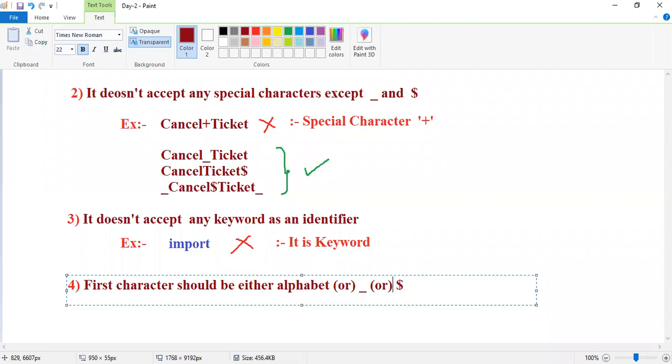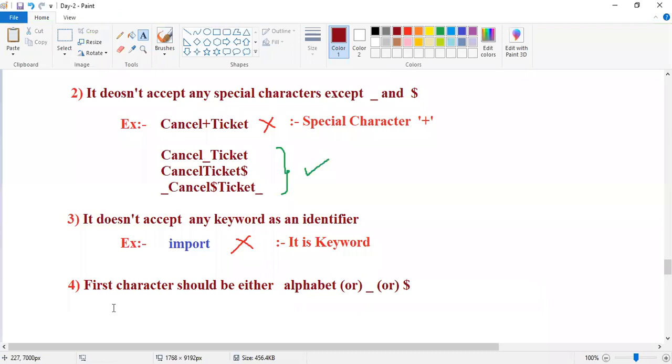Remember, guys, the first character should be one of these. It may be an alphabet, an underscore, or a dollar. Except these, if the first character is a number, it is not accepted. Any other symbols are not accepted.